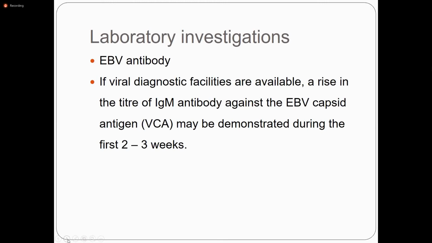Okay. You can see the Epstein-Barr antibodies if viral diagnostic serology is available. A titer of IgM antibodies against the Epstein-Barr virus capsid antigen may be demonstrated during the first 2 to 3 weeks. A specific IgG antibody to the Epstein-Barr virus nuclear antigen and IgG viral capsid antigen antibody develop later and persist for life. This is another diagnostic test for infectious mononucleosis. And if PCR is available, you can detect the Epstein-Barr virus DNA by polymerase chain reaction.